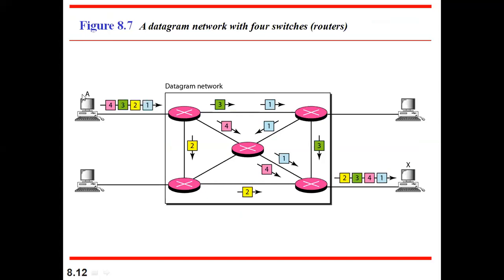See here, there is a network connected with switches. There are 5 switches: 1, 2, 3, 4, and the middle one is 5. And there are 4 hosts, A, B, C, and D. Here X is also mentioned. Now A wants to send some data to X.